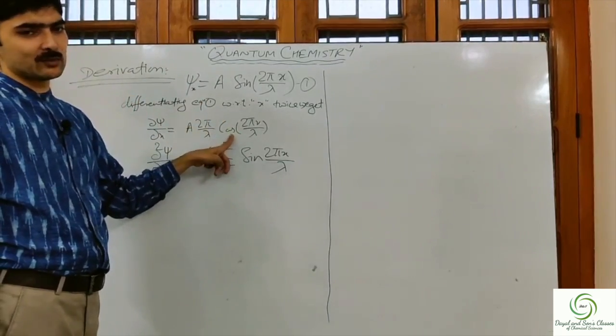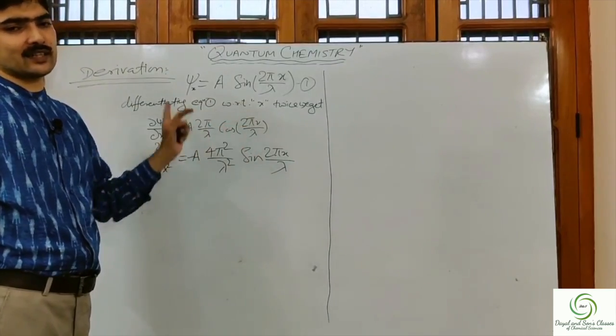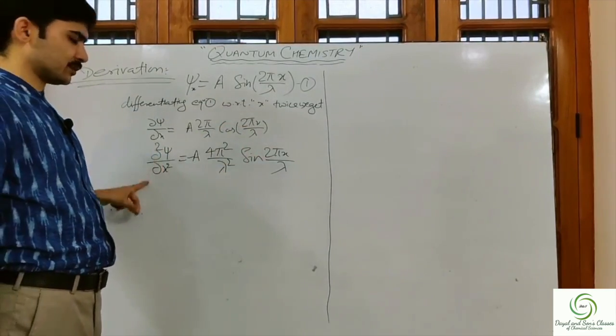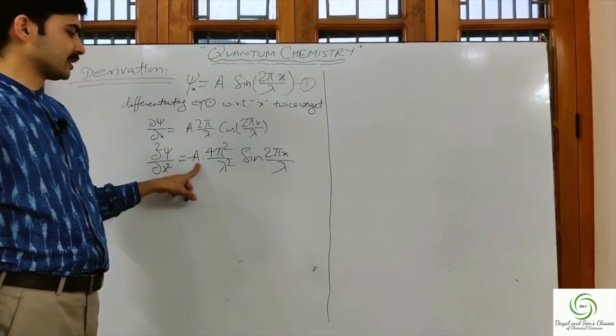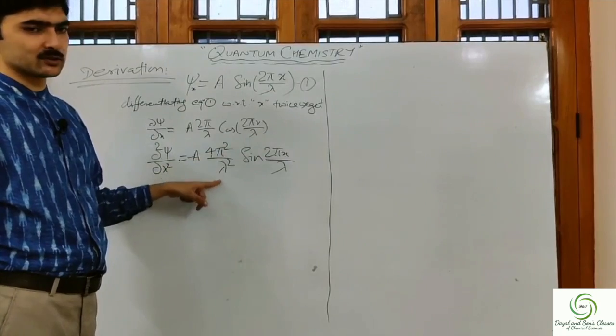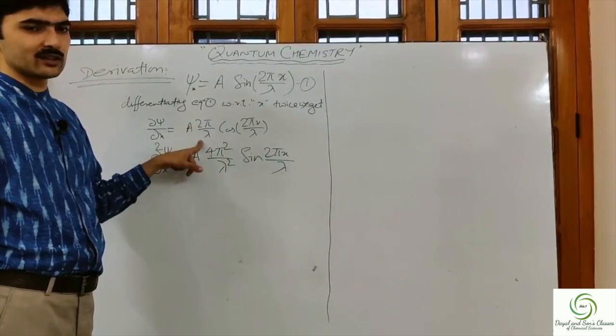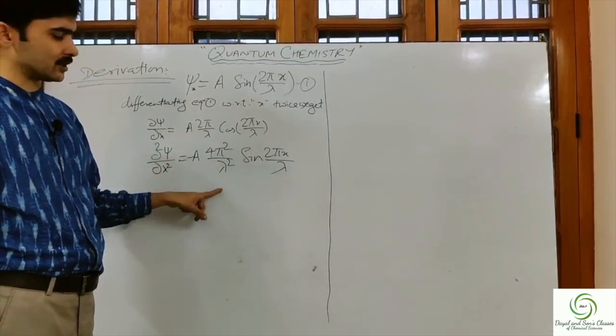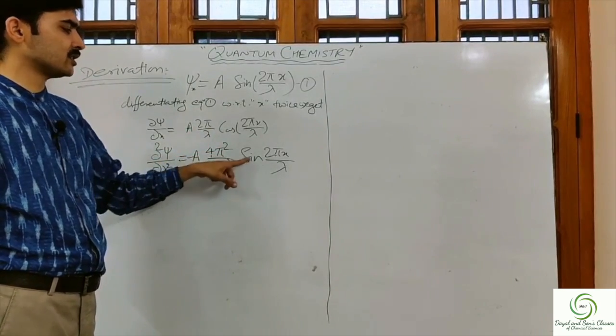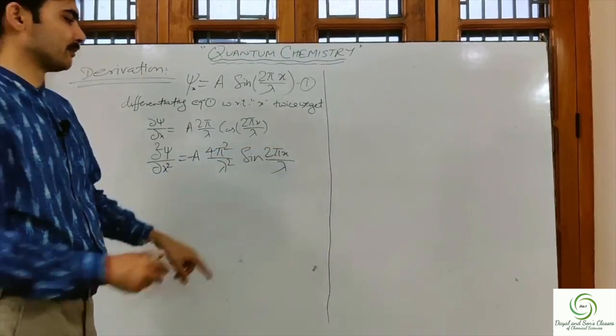Since it is in the form of cos n theta, it will come minus n sine n theta. So by differentiating this cos term, what we get is minus a 4 pi square upon lambda square. Why 4 pi square? 2 pi by lambda is already there. 2 pi into 2 pi gives 4 pi square. Lambda into lambda will give lambda square. So 4 pi square upon lambda square sine 2 pi x by lambda.